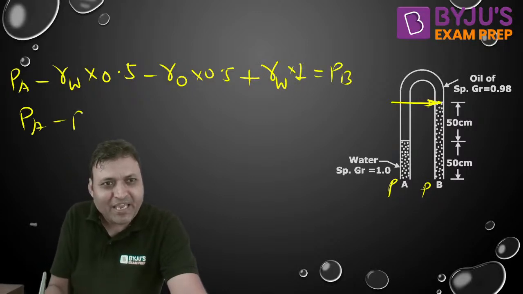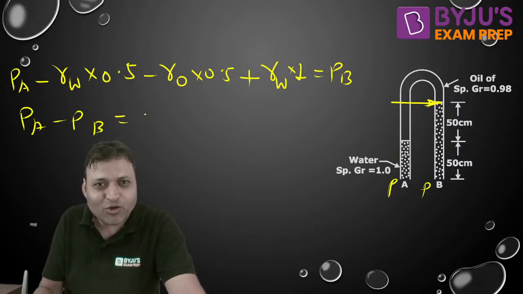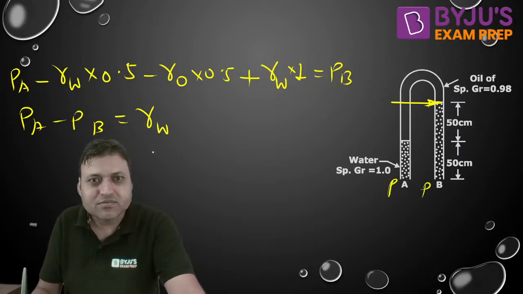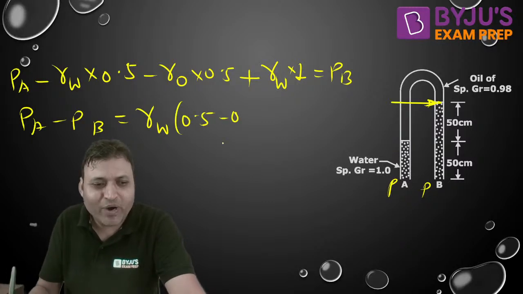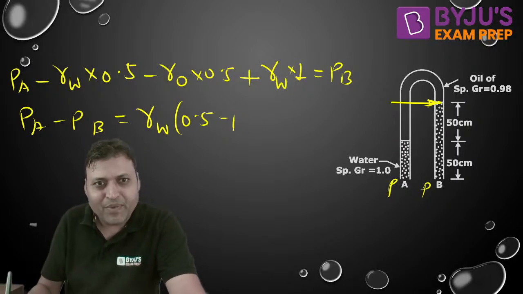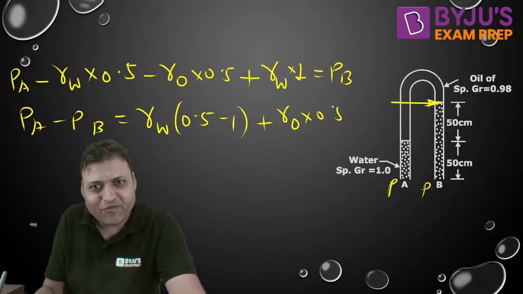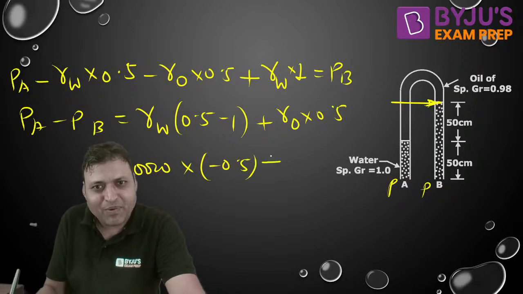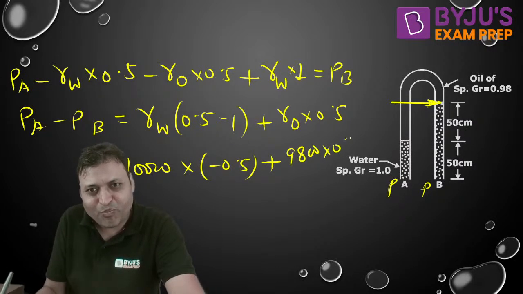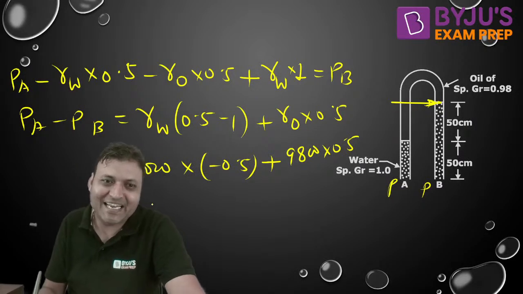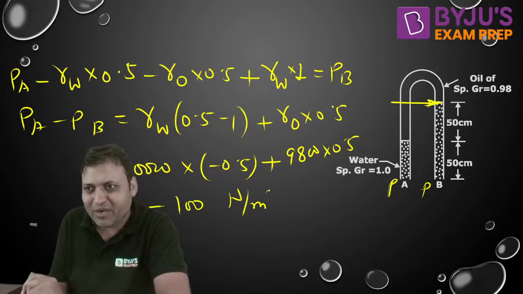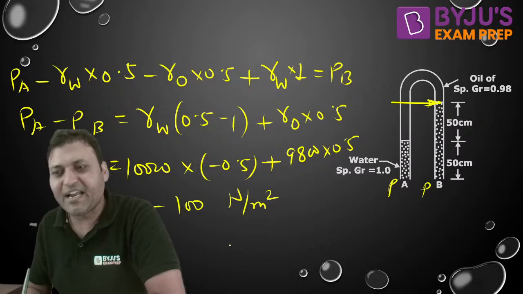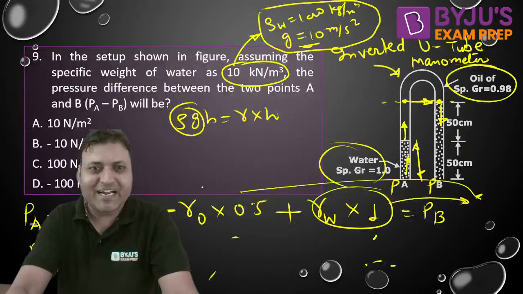This was the mistake. So PA minus PB will be equal to gamma for water into 0.5 minus 1 plus gamma for oil into 0.5. This is 10,000 into minus 0.5 plus 9800 into 0.5. That is why we will be getting the negative answer, minus 100 Newton per meter square. Now it is correct, right? So the correct answer is option D.